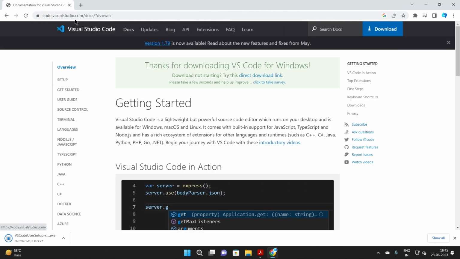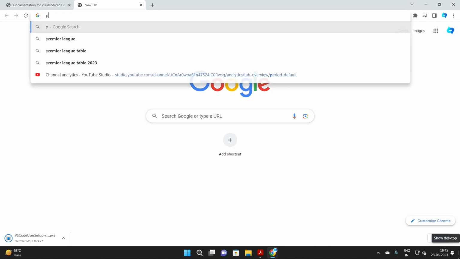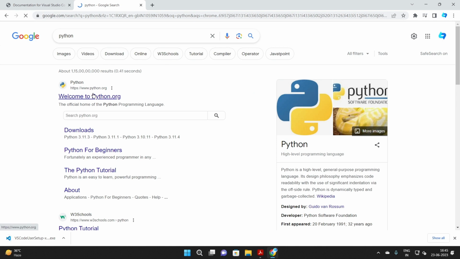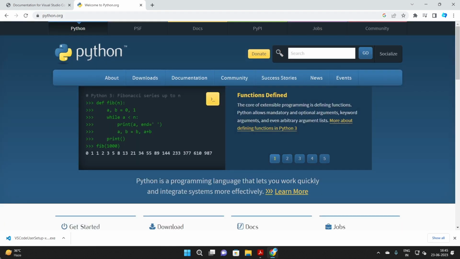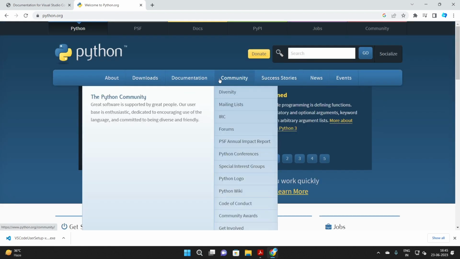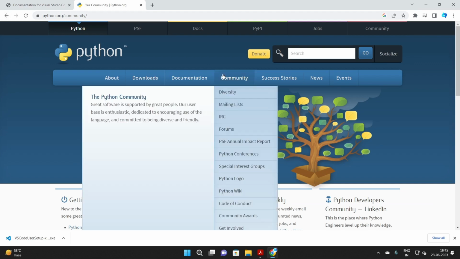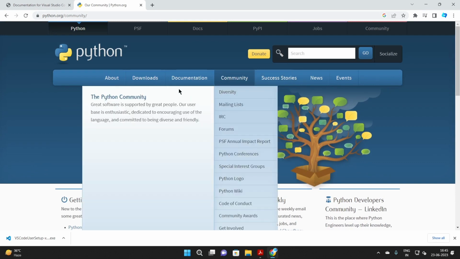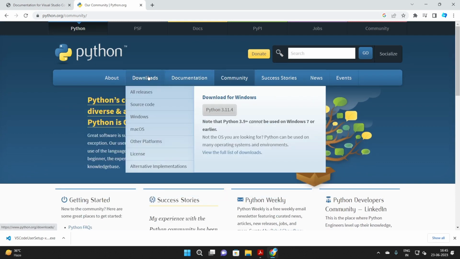Guys, this is being installed. This is the IDE. So now let's install Python. Guys, Python is our compiler which will translate English into machine language. Guys, now let me show you. Python has a very vast variety of developers. Guys, now I'll go to the download tab and all releases. Now I'll download the latest version, which is Python 3.11.4 as of June 2023.